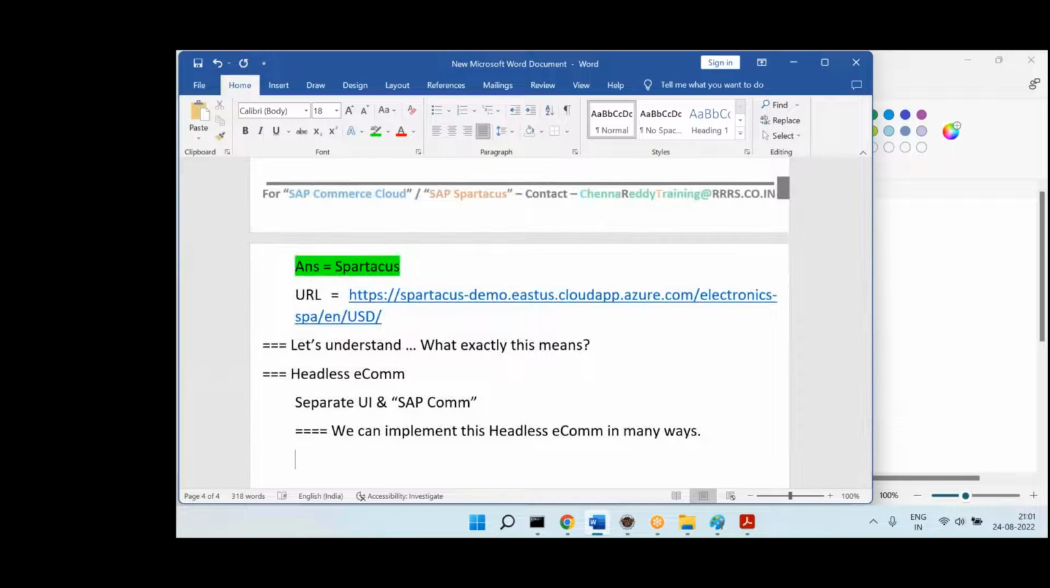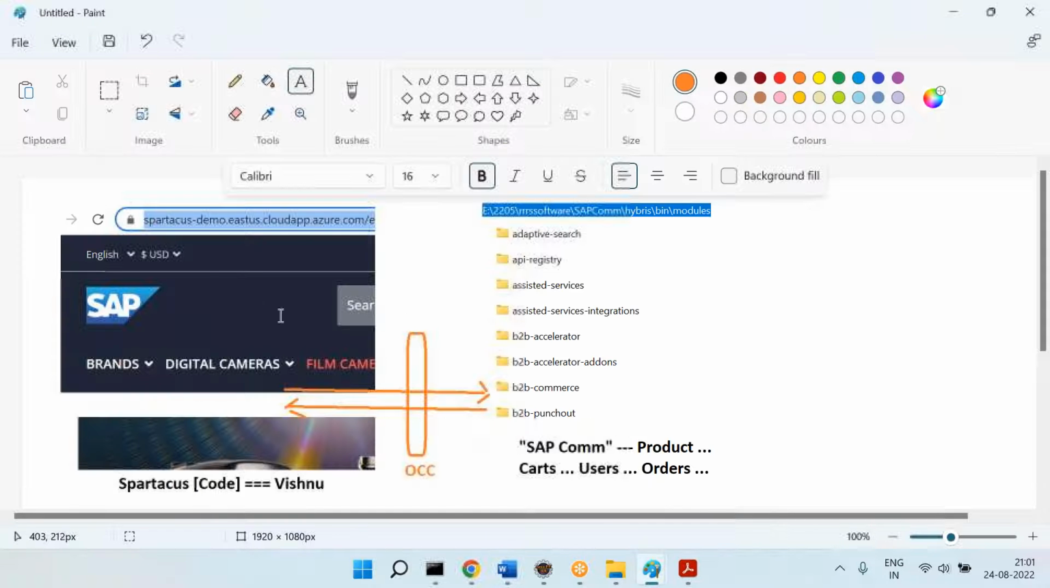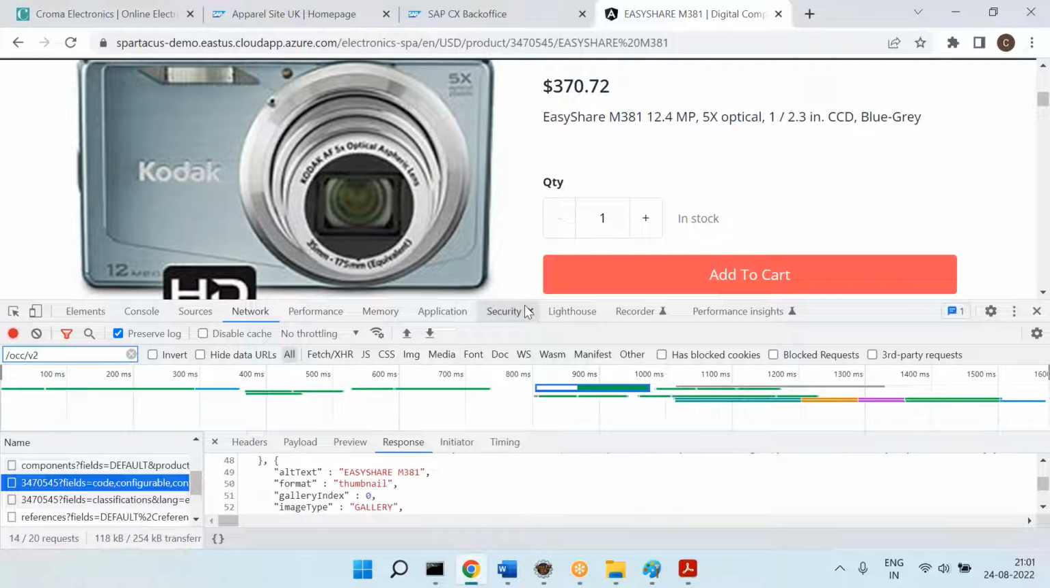Some companies use React.js, some companies use something like that. But what is the SAP suggested headless e-commerce solution? Spartacus. Yes, Spartacus. That's it. So this is Spartacus, and this is the Spartacus solution.